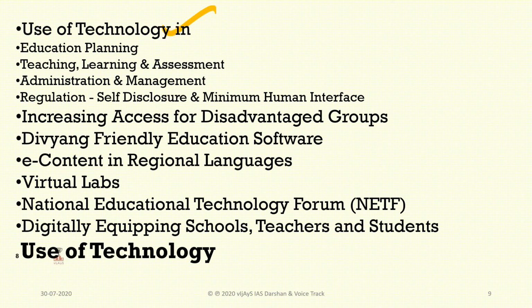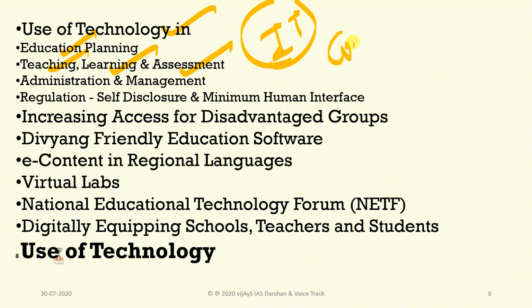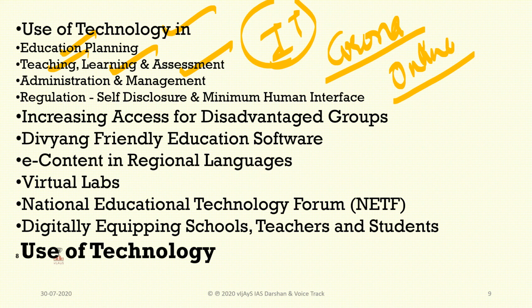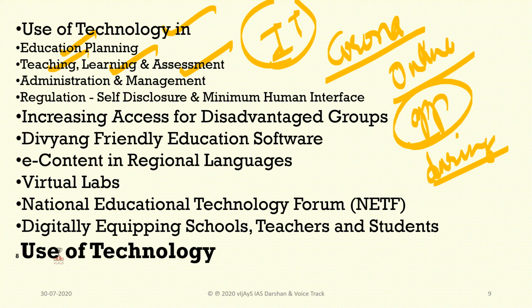And the use of technology in educational planning, teaching, learning, and assessment is important here. Technology, that means IT, is involved in our education. That is the most important. Nowadays we can see in the corona pandemic, classes are going online, so we will prepare online apparatus and an online setup for every educational institution during pandemics or natural calamities.